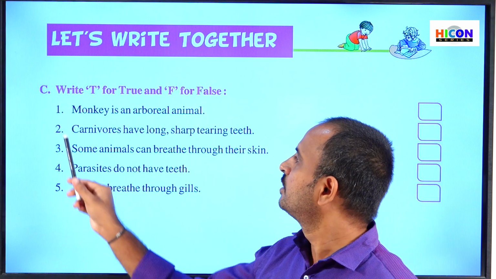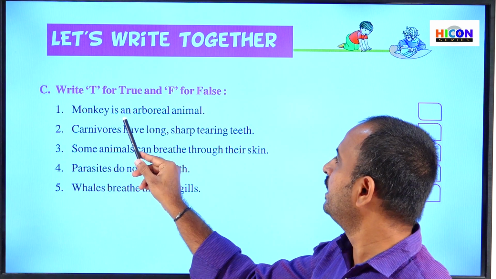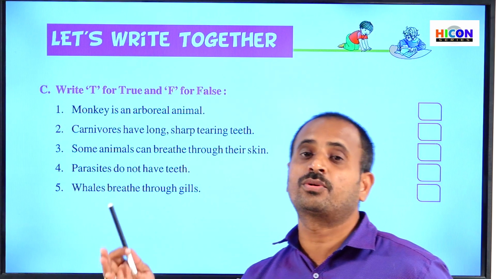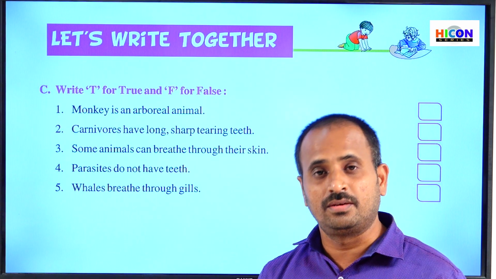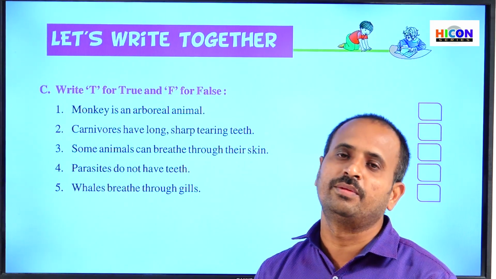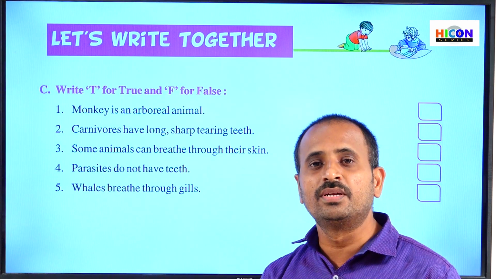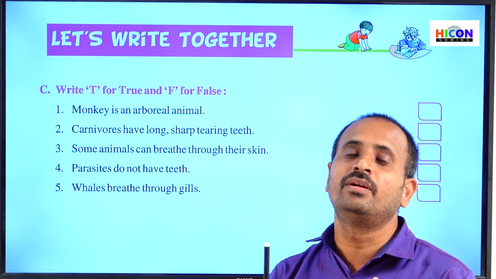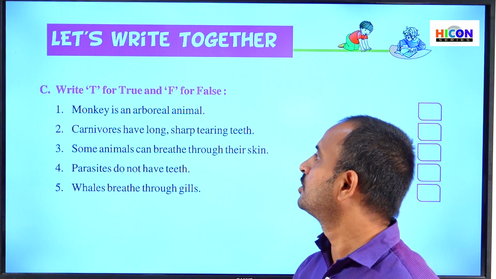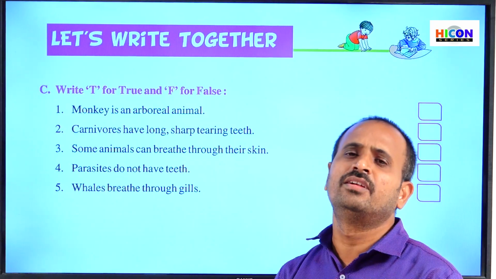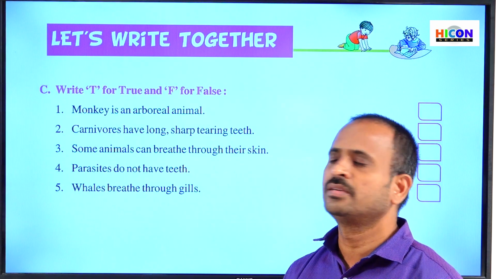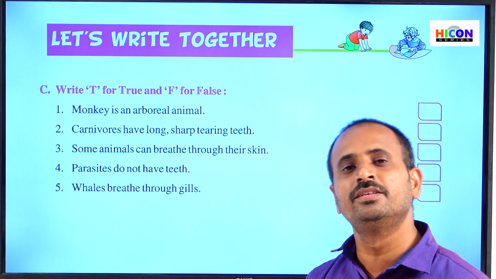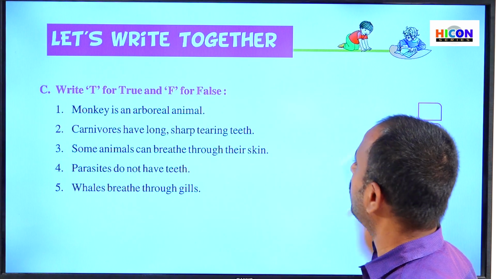Children, read the first sentence. So what is the first sentence here? Monkey is an arboreal animal. So children, is it correct or not? Already we have learned in the questions and answer section, what are arboreal animals. Those animals which spend most of their time on trees are called arboreal animals. Generally monkeys are seen on trees. Most of the time they spend on the trees. So that's why monkey is an arboreal animal. The given first sentence is correct. That is true. So write T in the box.